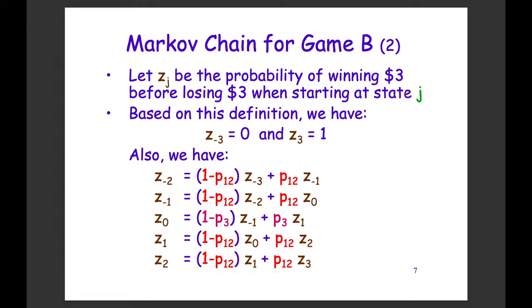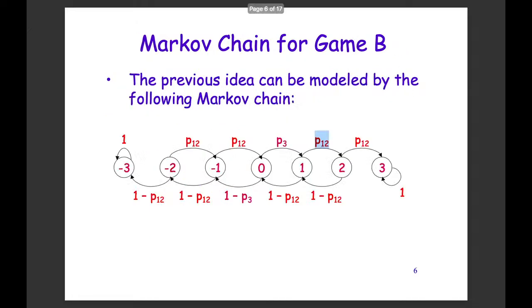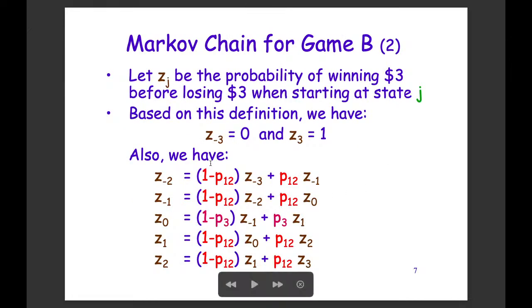to be the chance that we will win $3 before losing $3 when we start at state J. So we can define Z0, Z1, Z2, Z3, Z-1, Z-2, and Z-3. So we are going to have 7 variables that we want to determine. And then we have Z-3. If we have already lost $3, then there is no chance of winning $3 before losing $3. So in that case, Z-3 will be equal to 0, and Z3 is equal to 1. Is that okay? So we will have these constraints.